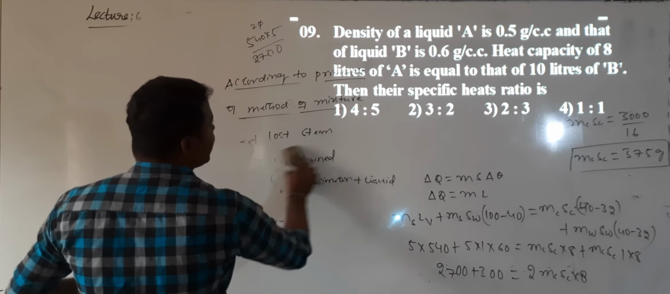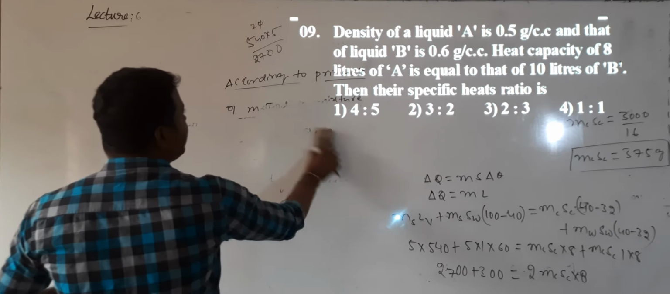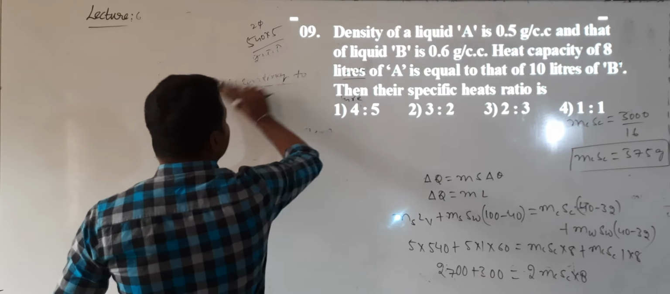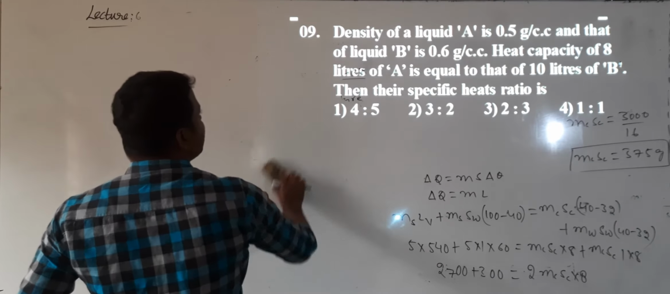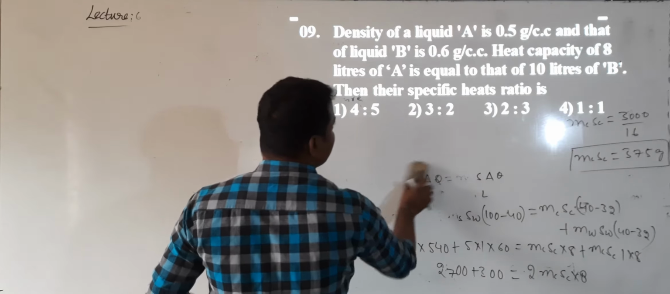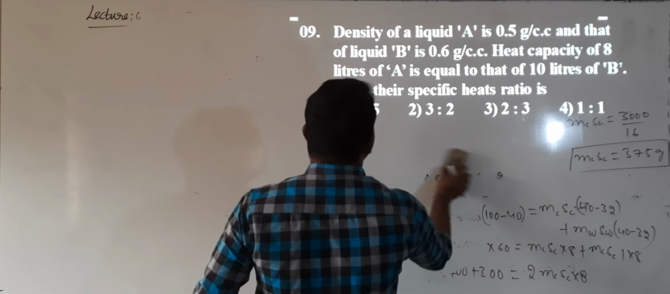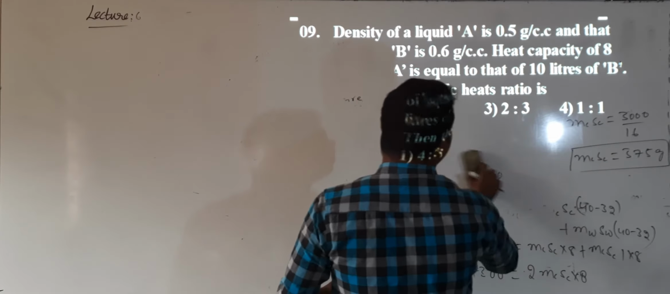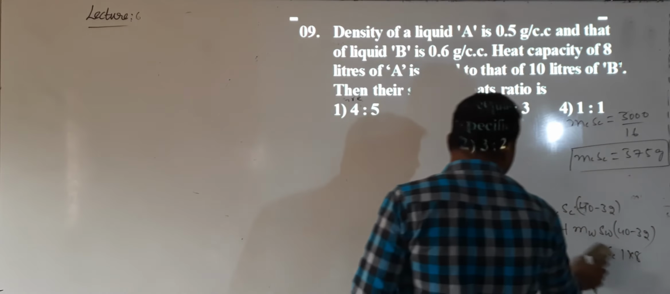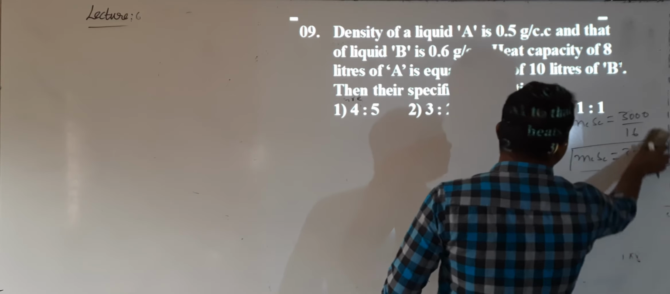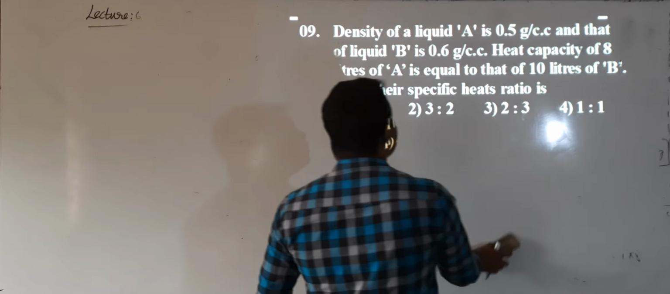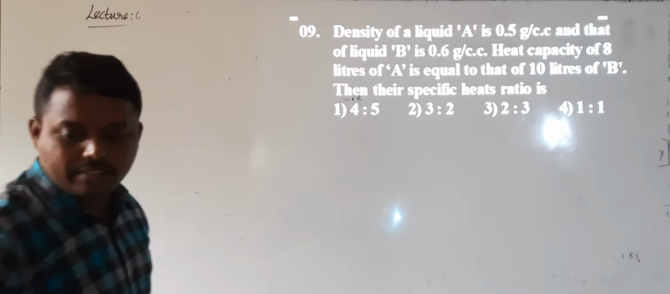The density of a liquid A is 0.5 gram per cc and liquid B is 0.6 gram per cc. Heat capacity of 8 liters of A is equal to heat capacity of 10 liters of B. What they ask us to calculate is, what is the ratio of the specific heats?